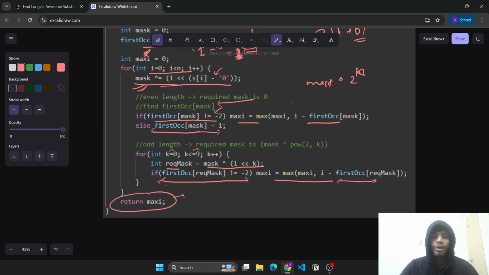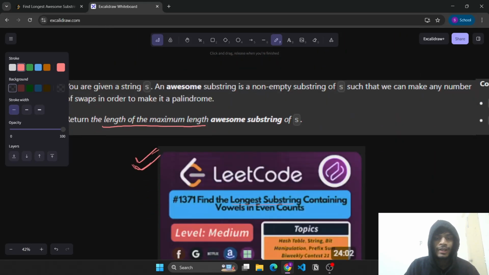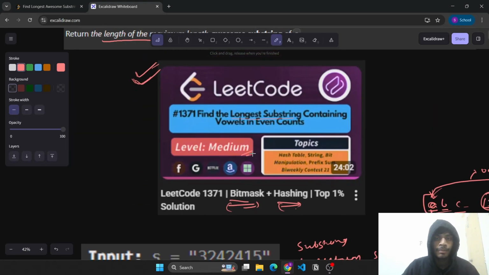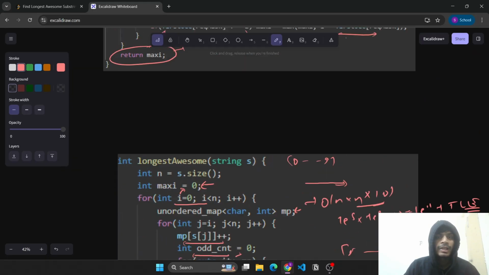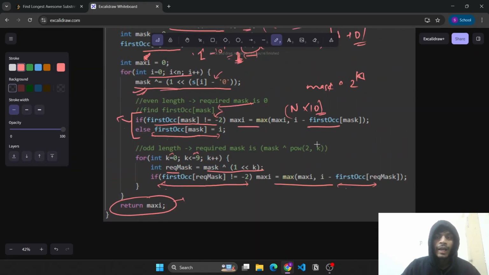This will be the approach of n into 10. If only the even case was present, then it would have been the same problem that we have already discussed, a medium problem only. But since it had an extra case of observing how the mask will look for odd scenarios, this loop has just made it hard.